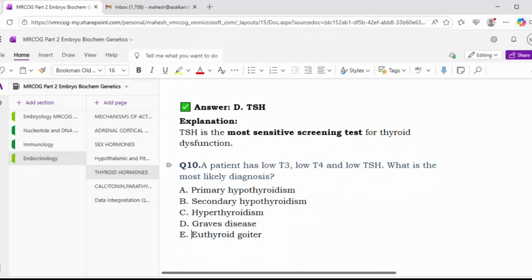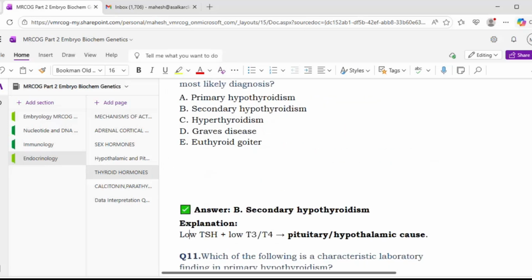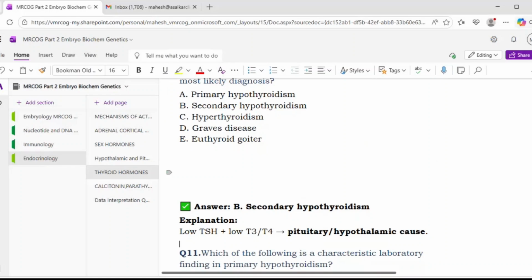Next. A patient has low T3, low T4, and low TSH as well. What is the most likely diagnosis? Primary hypothyroidism, secondary hypothyroidism, hyperthyroidism, Graves' disease, euthyroid goiter. Sir, option B, secondary hypothyroidism. In secondary hypothyroidism, what is going to happen? T3, T4, TSH all will be reduced. Okay, so that is the secondary hypothyroidism. Low TSH, low T3, T4. So the cause is central, that is pituitary or hypothalamic cause.